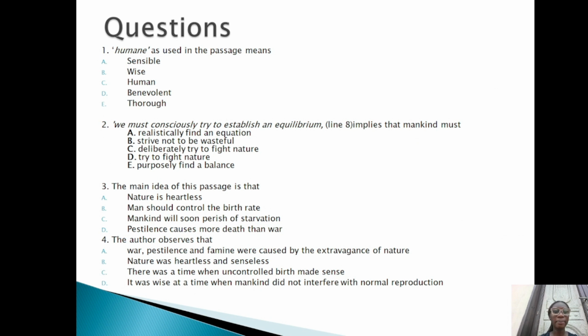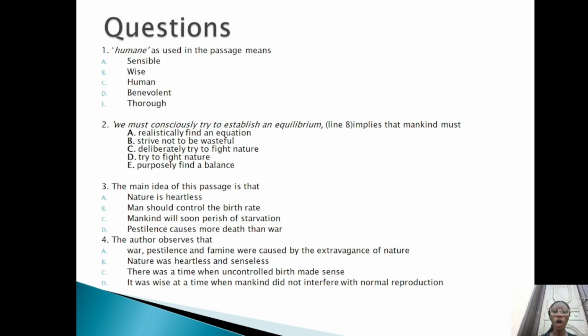Question 3, the main idea. You see, now we're looking at the main idea. So the main idea of this passage is that this question is simply asking, this entire passage, what is it about? A, nature is heartless. No. B, man should control the birth rate. C, mankind will soon perish of starvation. No. D, pestilence causes more death than war. The correct option is option B. The central idea of this passage is that man should control the birth rate.